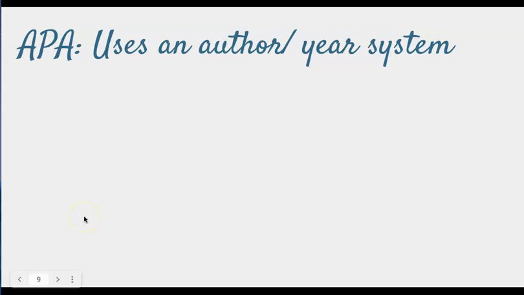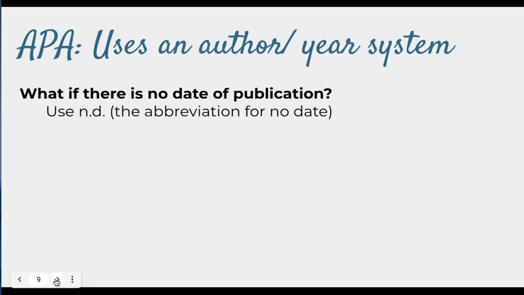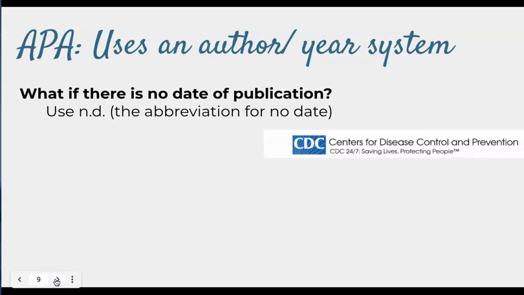APA uses the author-year system, so you might be wondering what to do if there's no year, if there's no date of publication. If there's no date of publication, it's not necessarily something to worry about. You want to go ahead and use ND, the abbreviation for no date, so that your reader doesn't think that you forgot that information.